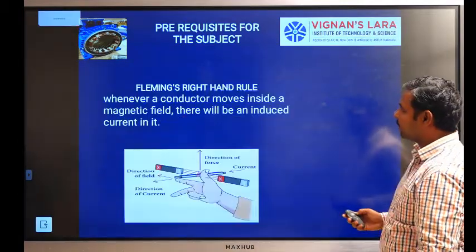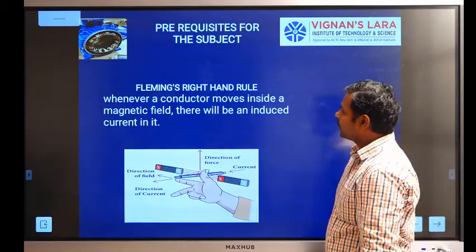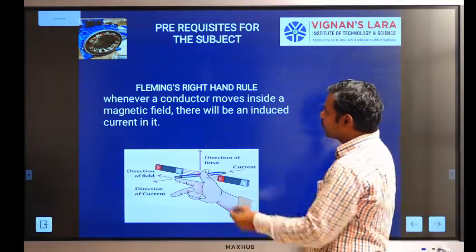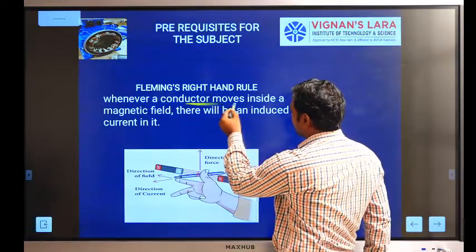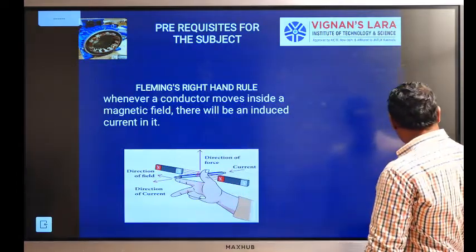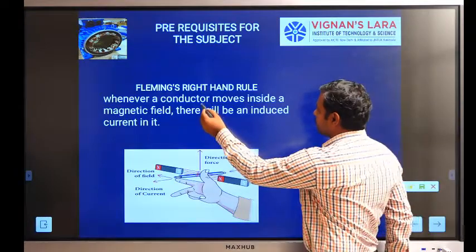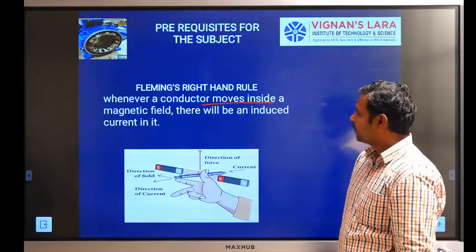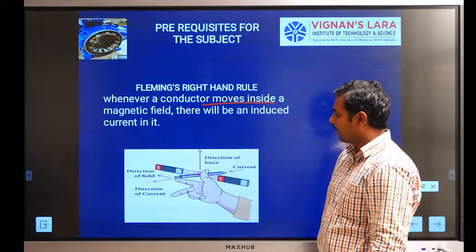Next one is Fleming's right hand rule. Whenever a conductor moves inside a magnetic field, there will be an induced current in it.